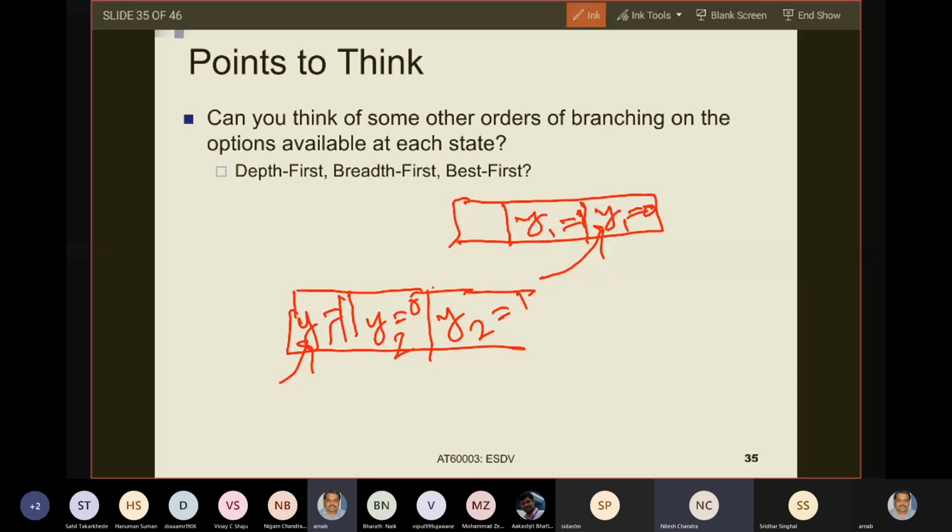Yes, sir. Why will it take less time? Sir, because in breadth first search it will go level by level. So suppose the solution is in the last level, it will take much more time. But in depth first search, we are first moving to the depth.